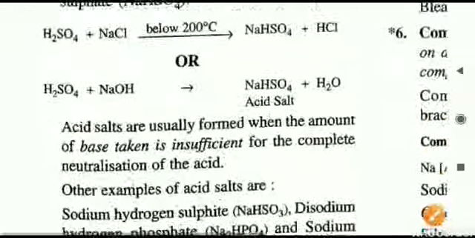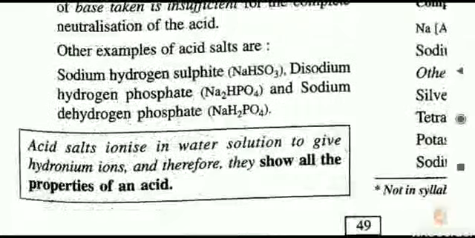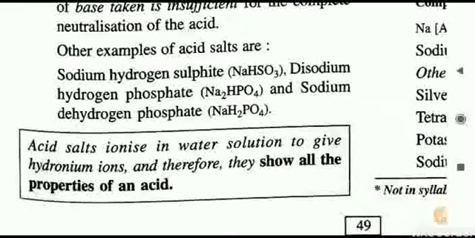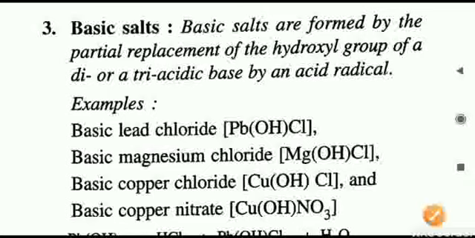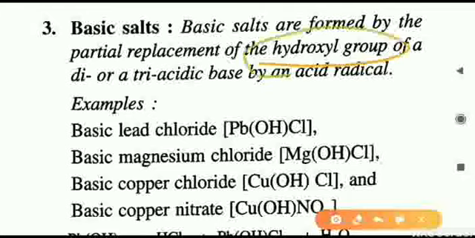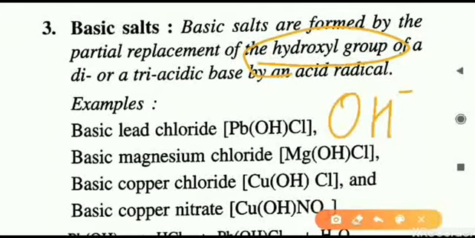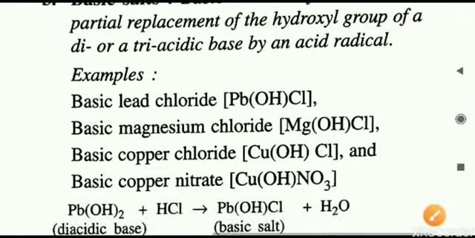The third type of salt we will now move to is called the basic salt. Let us come to the basic salt. Basic salts are formed by partial replacement only, but this time the partial replacement will be of the hydroxyl group, that is OH-. OH- is replaced, but it is partial replacement. Let us understand this with an example.